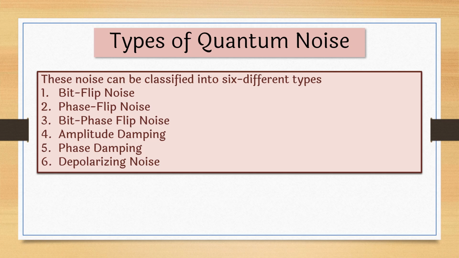They are bit flip noise, phase flip noise, bit phase flip noise, amplitude damping, phase damping, and depolarizing noise. One by one we will look at them and see how they can be mathematically modeled, and then we will see their impact on our teleportation scheme.